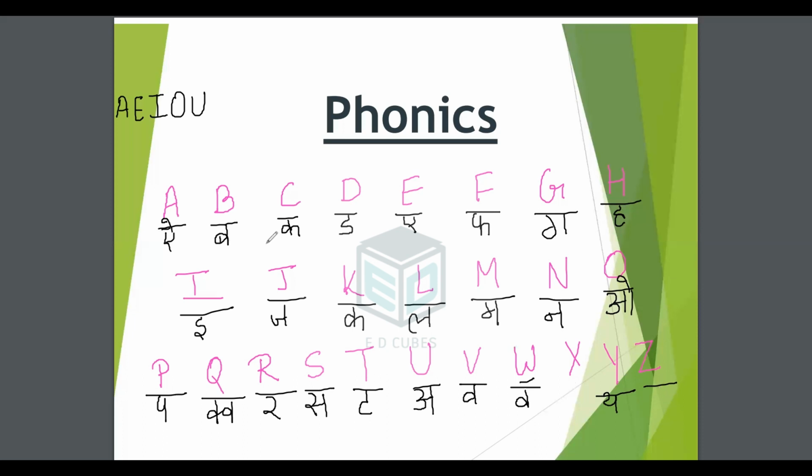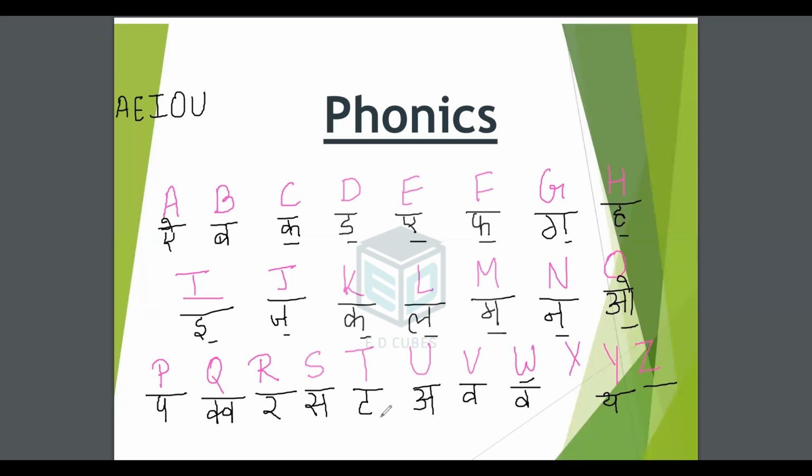Okay, let's repeat it. Apple. B, bat. C, cat. D, dog. Egg. F, fish. G, gun. H, hen. I, ink. J, joker. K, kite. L, lamp. M, man. N, nest.